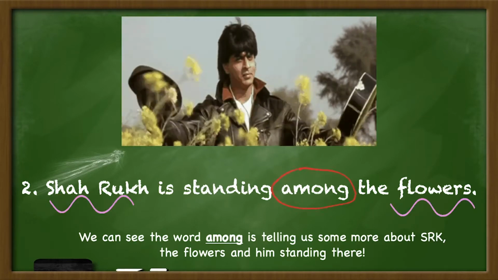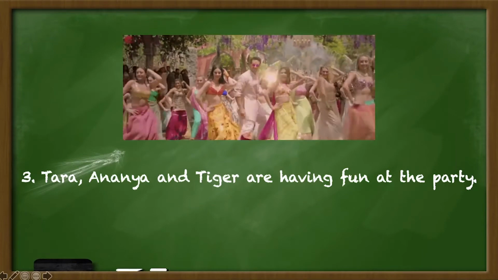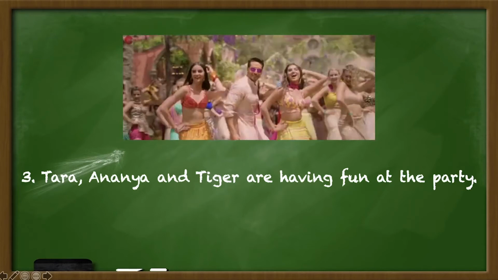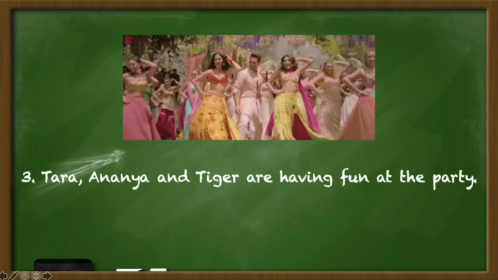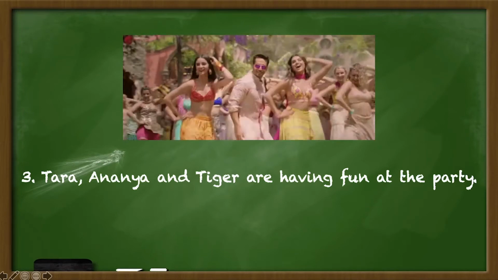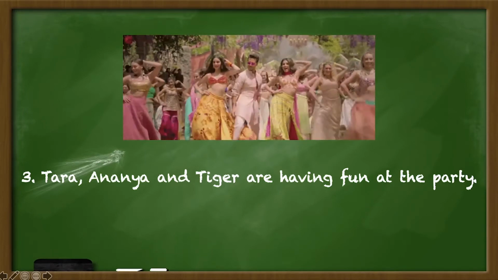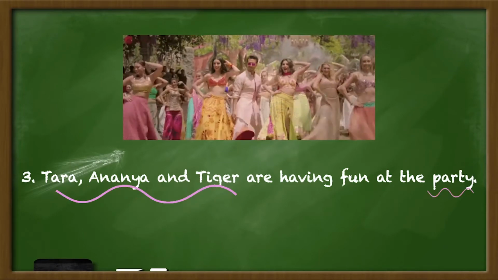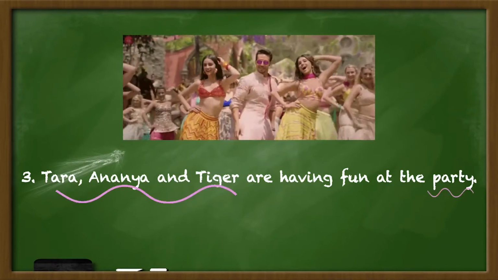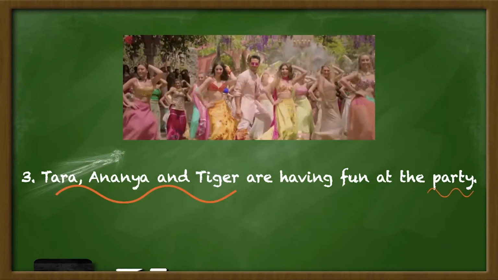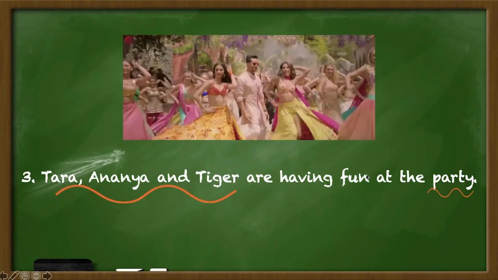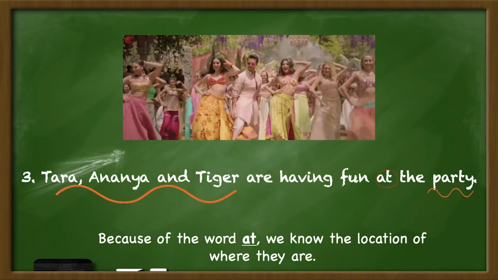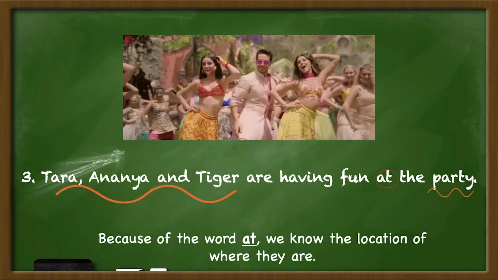Alright, one more sentence. Tara, Ananya, and Tiger are having fun at the party. Okay, so here there are 4 nouns. Can you point them out? The first one is Tara, Ananya, Tiger, and party. Great job. Okay, so now that they are having fun, which word tells us the relationship between the 4 nouns and the fact that they are having fun? The word at. Excellent. Because of the word at, we know the location of where they are.